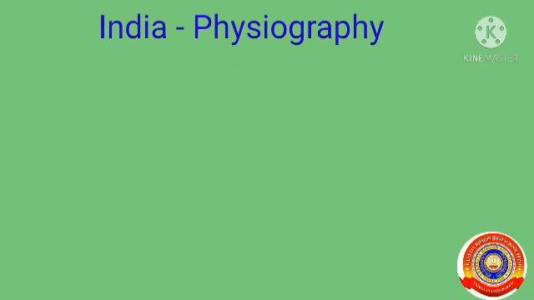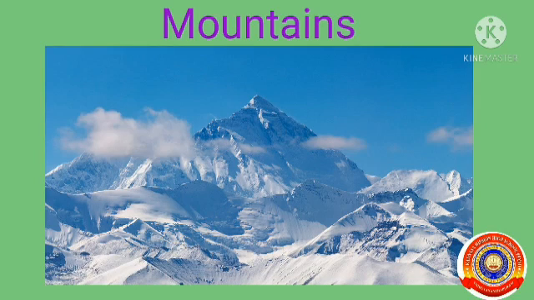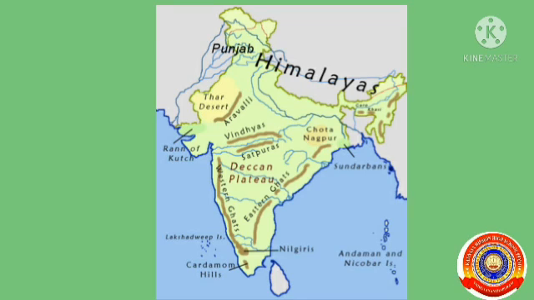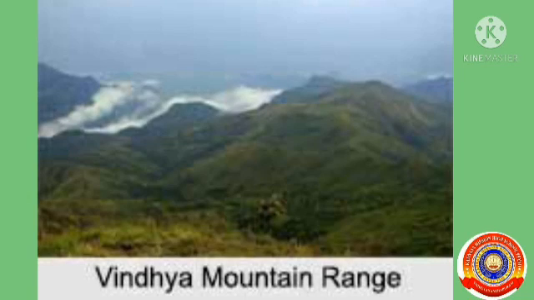First one is mountains. You have learned about the major mountain ranges in different continents. A part of the Himalayas, the loftiest mountain range in the world, belongs to India. The other major mountain ranges in India are the Aravallis, the Western Ghats, the Eastern Ghats, the Vindhya ranges and the Satpura ranges. They are comparatively lower than the Himalayas in height. A number of rivers originate from these mountain ranges.